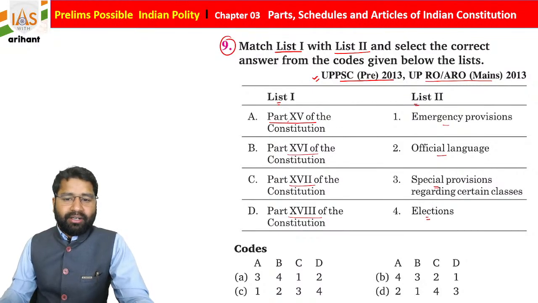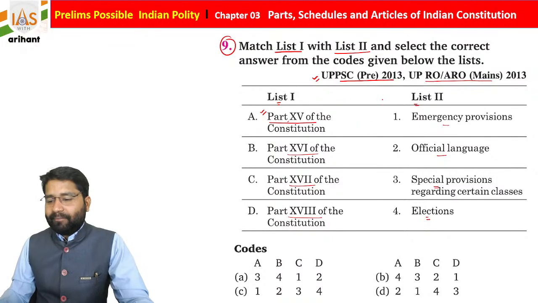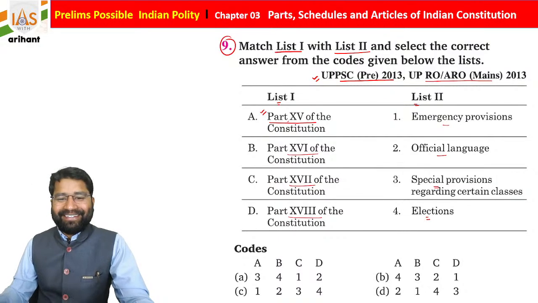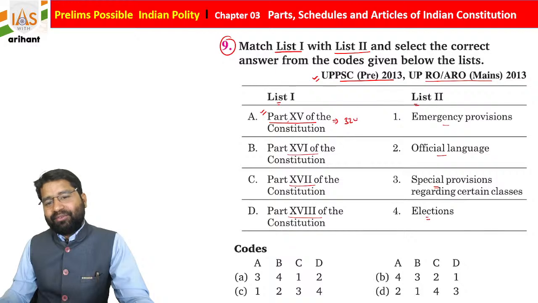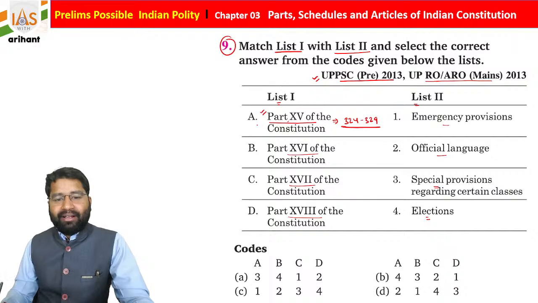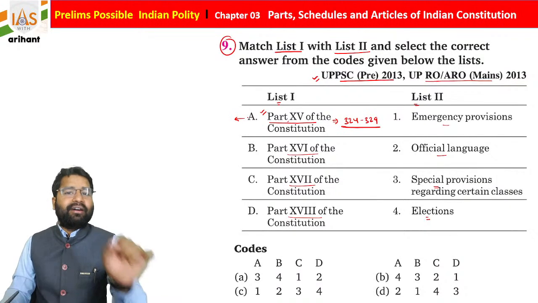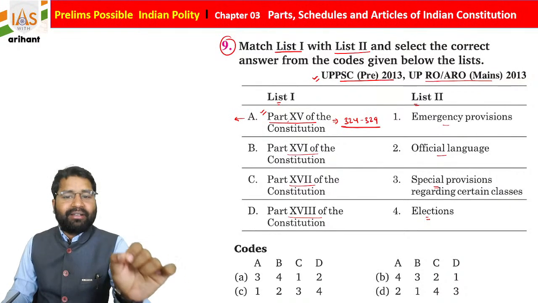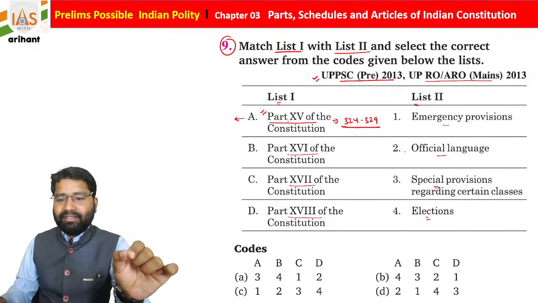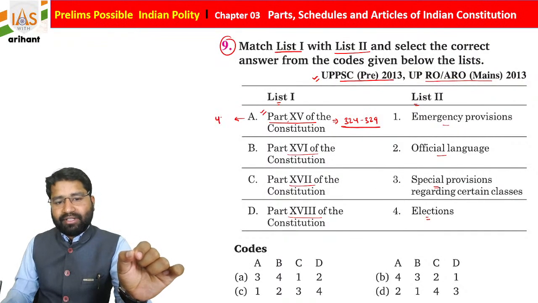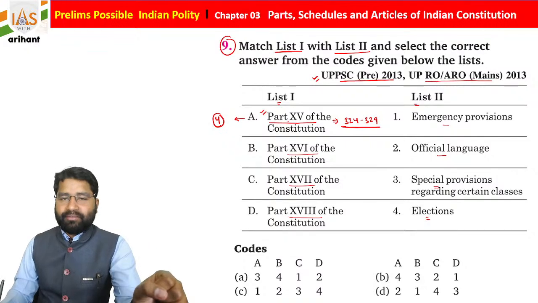So if you talk about Part 15 of the Indian Constitution, as you know, there is a provision for election, Article 324 to 329. So automatically, for list number 1, statement A is going to match with the list number 2, 4th statement.